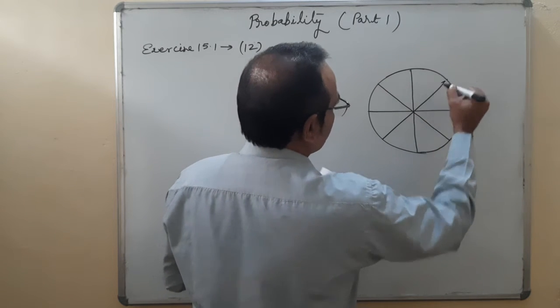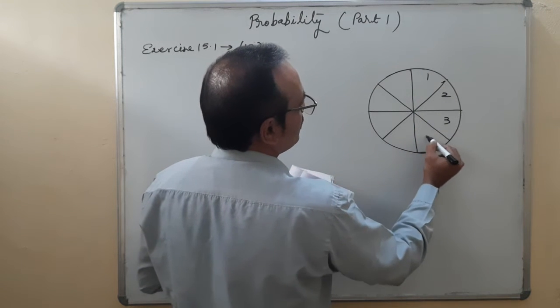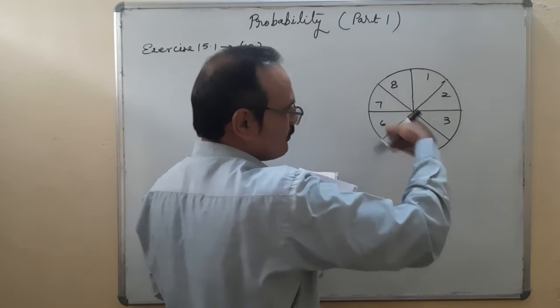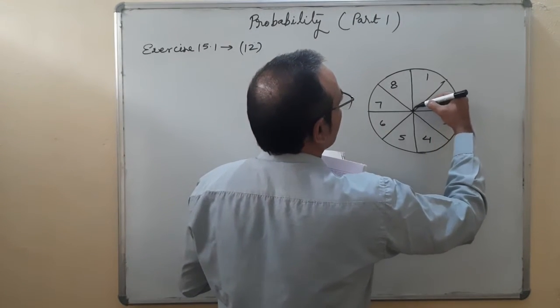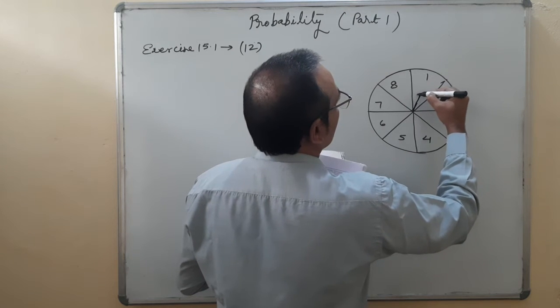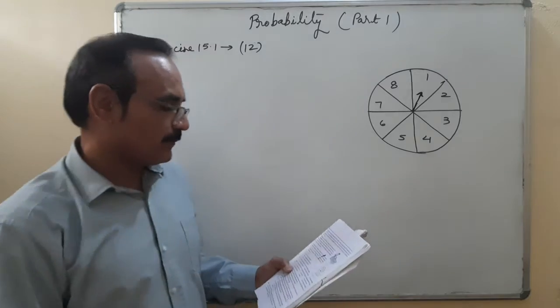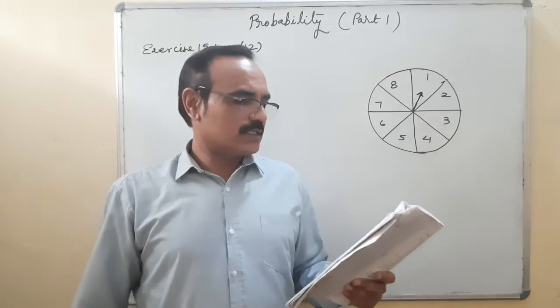Total how many parts in it? 8 parts are there: 1, 2, 3, 4, 5, 6, 7 and 8. It is a spinning arrow. Now once again I am reading the question. See the diagram and just listen to me.